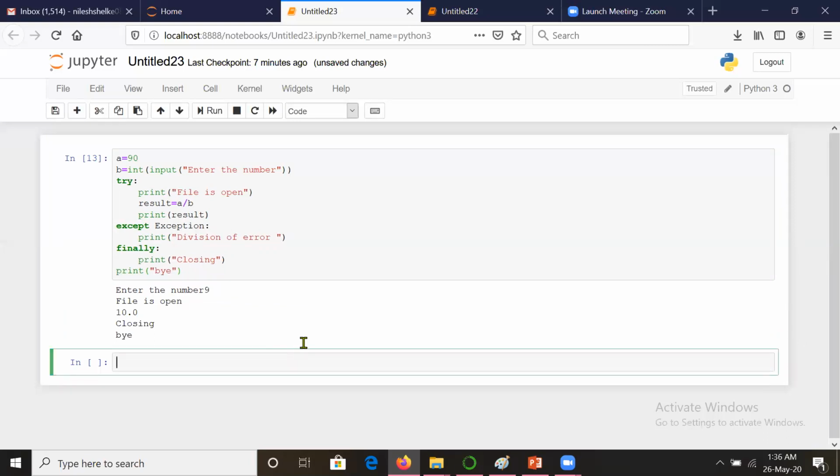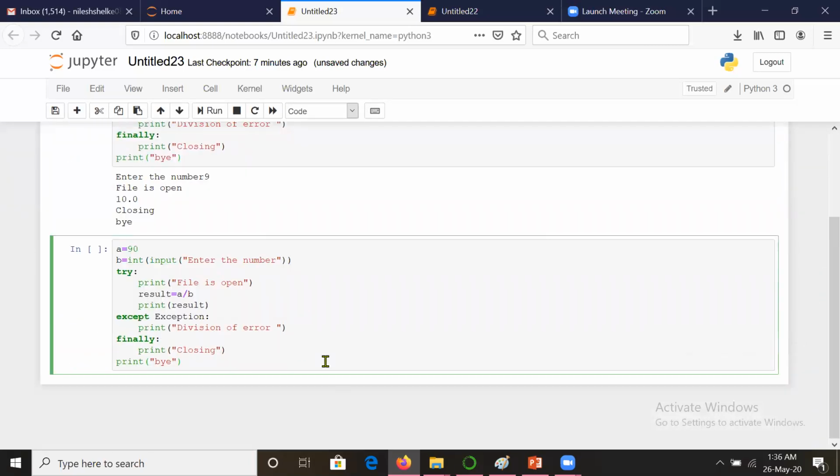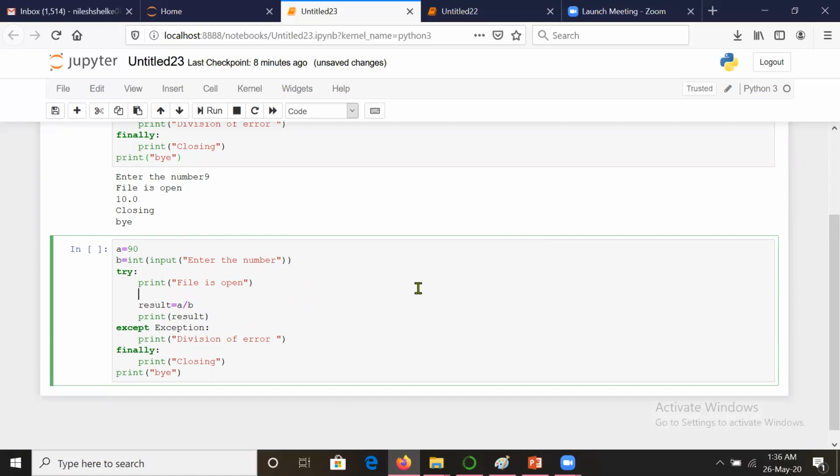Suppose you have written here division by 0, because you knew that a single statement is there, and it is the case of division by 0. But in many cases, the same may not be the case. What I mean to say is, suppose you are taking the value of b from the user. I will write that code here.